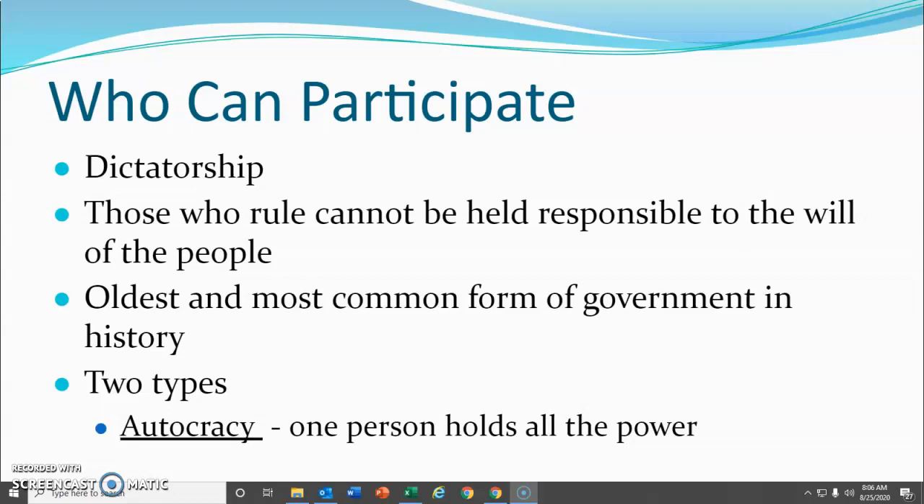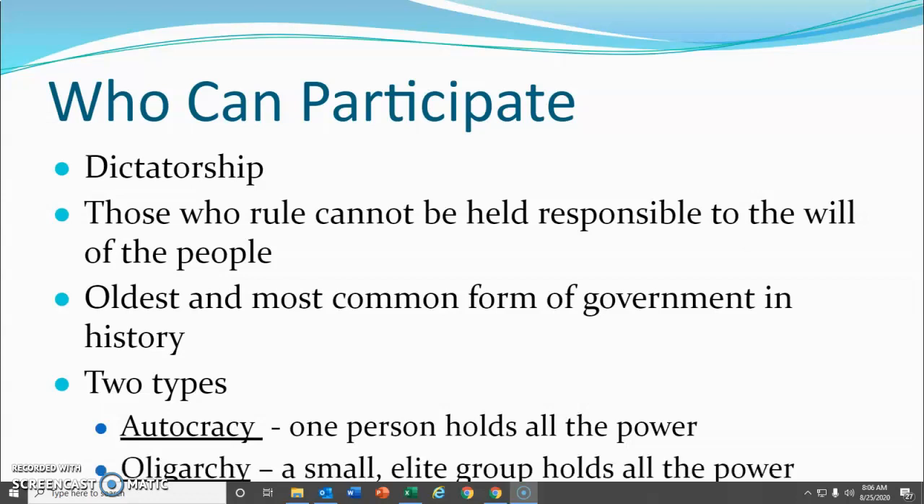So we have an autocracy, and that's how you pronounce that word. It's not "autocracy," it's "autocracy." That's where one person holds all the power. And then we have an oligarchy, which is a small elite group that holds all the power. I would say that North Korea is more of an autocracy, whereas China is more of an oligarchy.